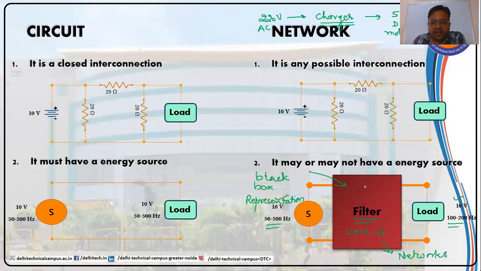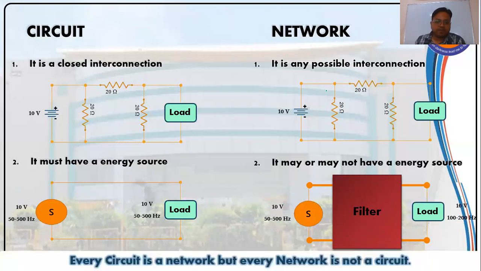Networks are generally the bridging elements between the source and load. If you ever see a device which is bridging the source with the load, then that particular device can be termed a network.